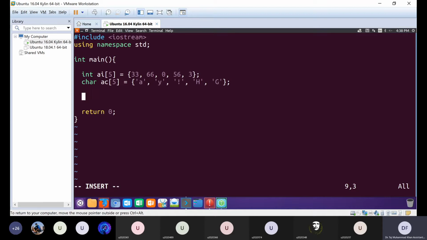So if we apply the sizeof operator to this array and its elements, let us see out sizeof A equals, and we'll also print the size of each of its elements. Okay? So we'll print the size of one element, sizeof A[0].